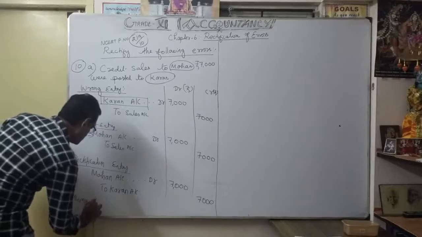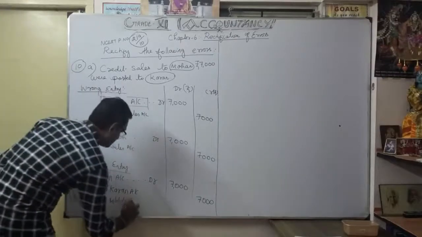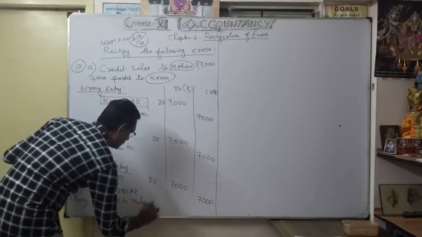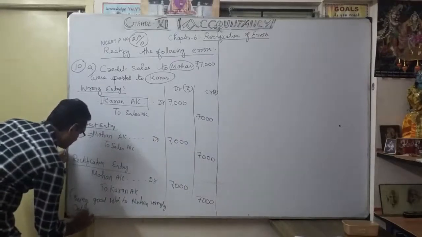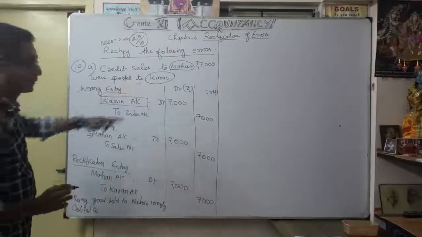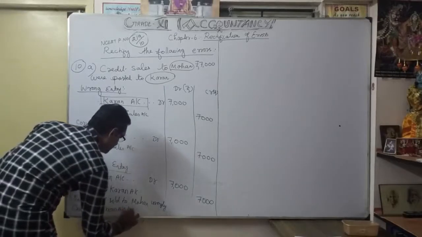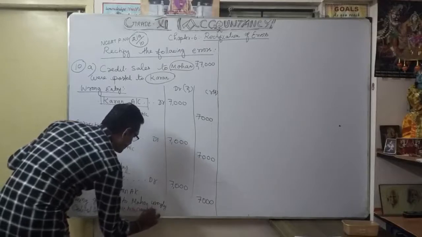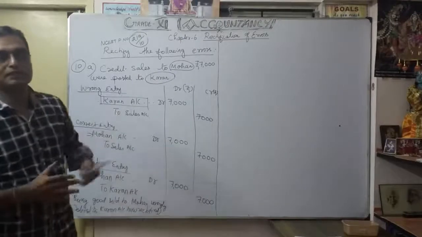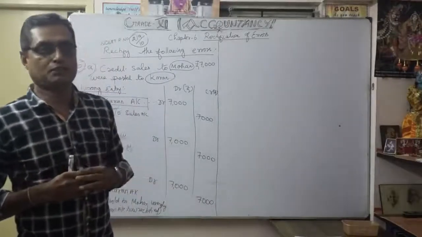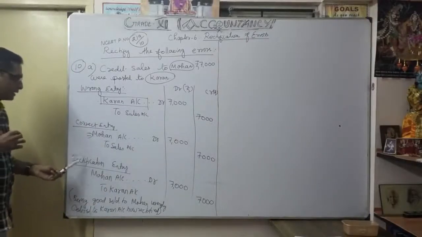Being goods sold to Morgan wrongly credited to current account. Now rectified. Okay, understood. That's the narration you have to write. So in this exercise, you have to write the wrong entry first. Then only you know what the correct entry is. Then you do the rectification entry.